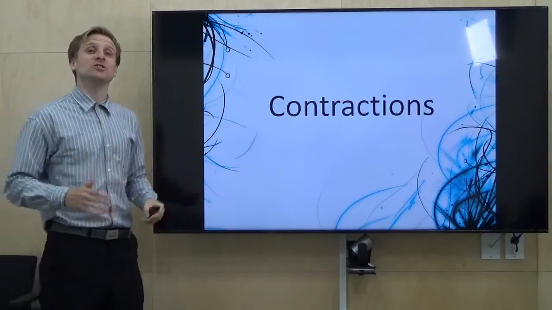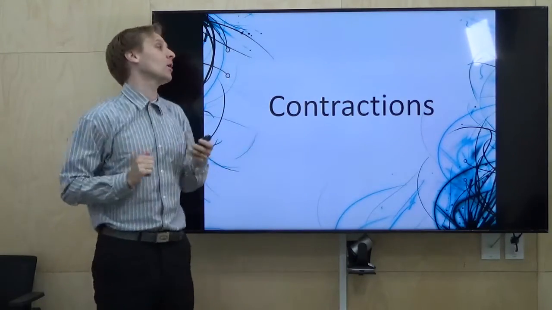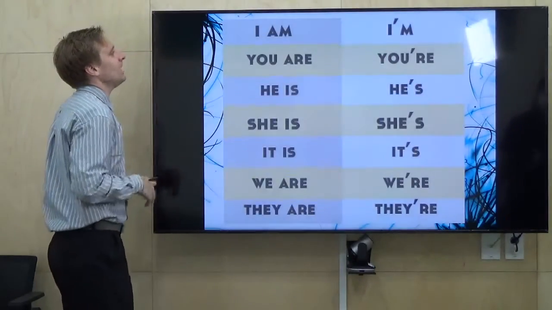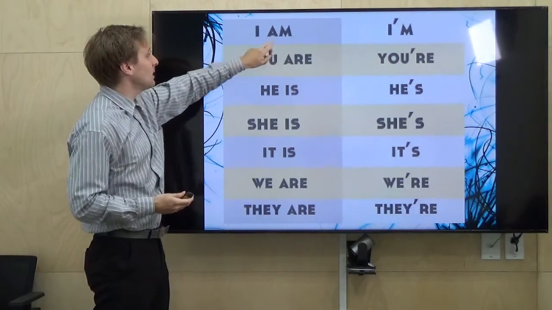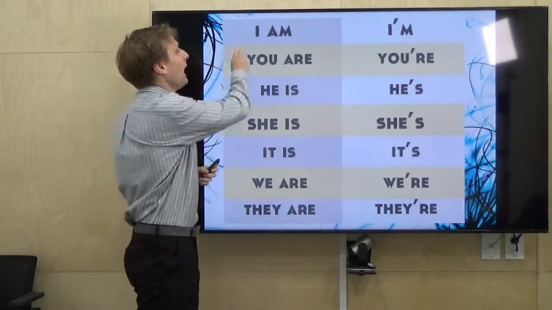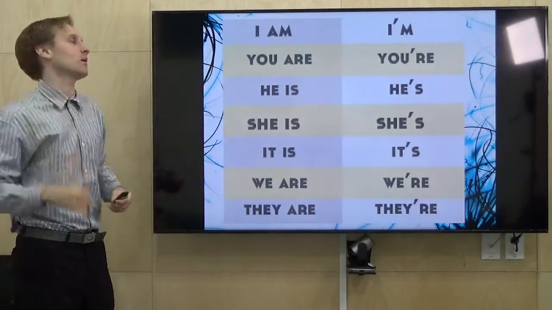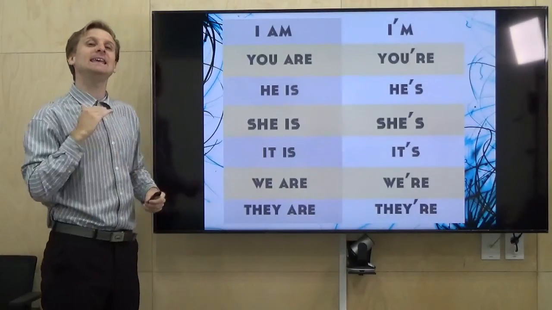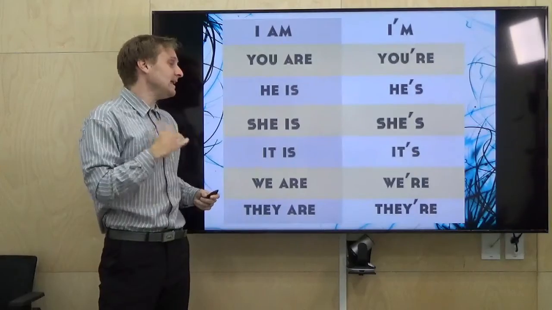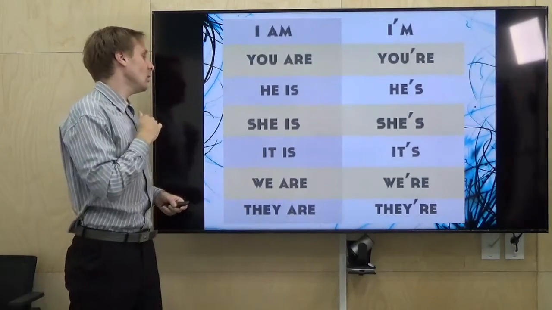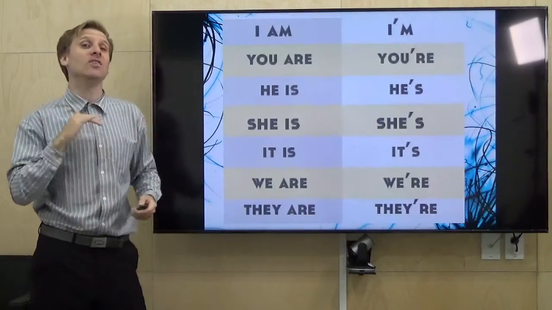Okay, contractions. Contractions means taking two words and putting the two words together. The contractions in English are done with the pronoun, 대명사, and the verb to be, 동사이다. So I am becomes I'm. You are becomes you're. He is, he's. She is, she's, it is, it's, we are is we're, and they are is they're.